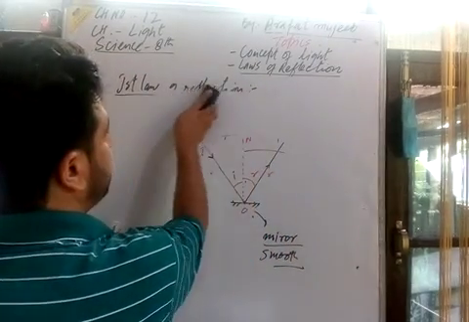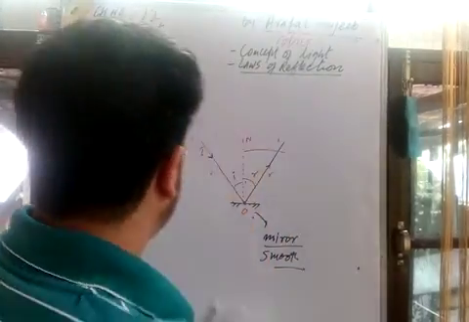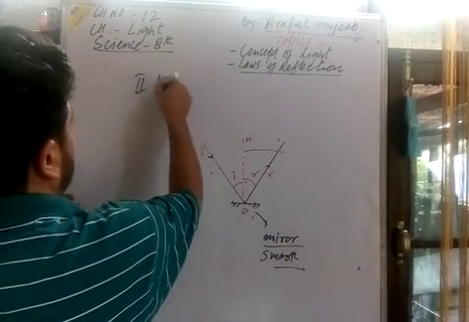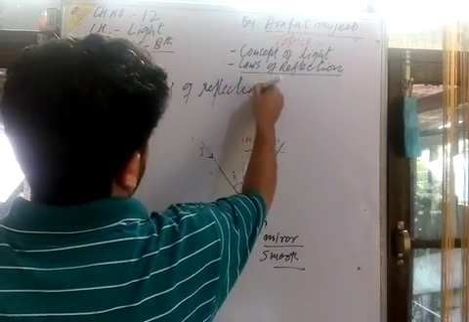Then here is the second law of reflection.